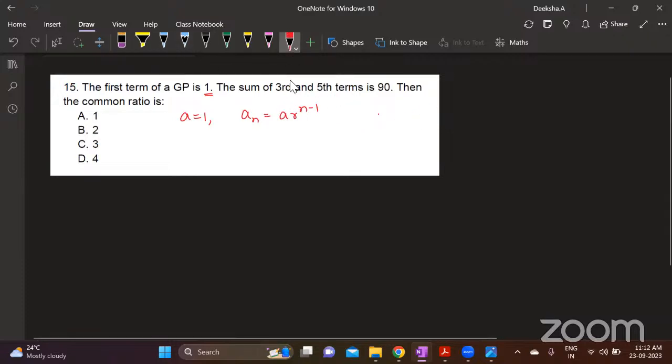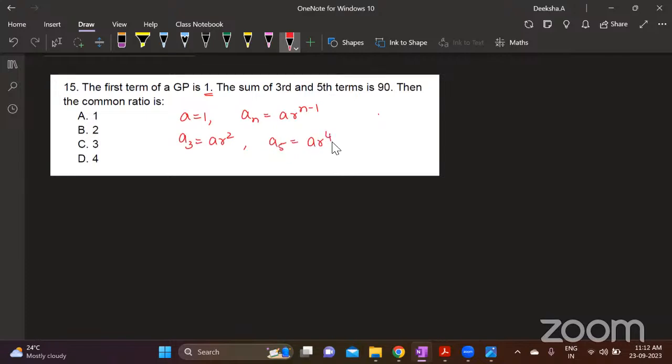So what is the third term? Third term is a3, which is ar square. And what is the fifth term? Fifth term means a5, which is a into r power 4. Is this clear, everyone? Now the sum of these two is 90. So ar square plus ar to the power 4 is 90. We are supposed to find r. a is 1, we will substitute that. So this becomes r square plus r power 4 is 90.